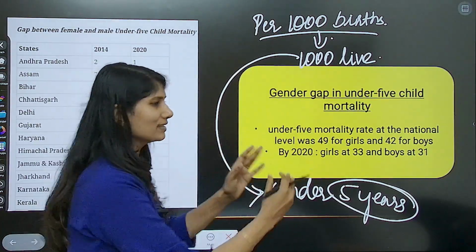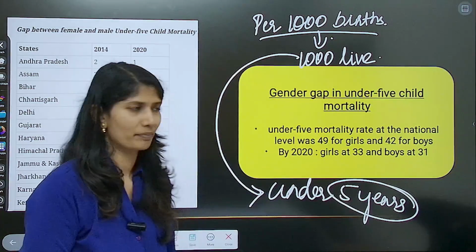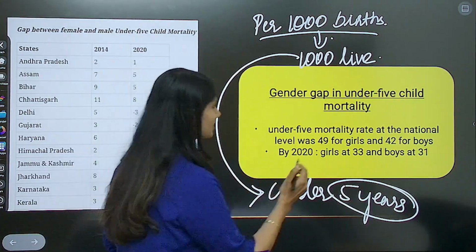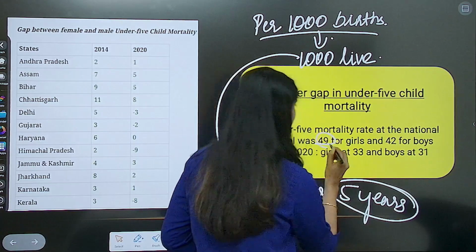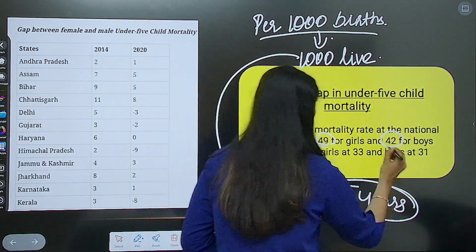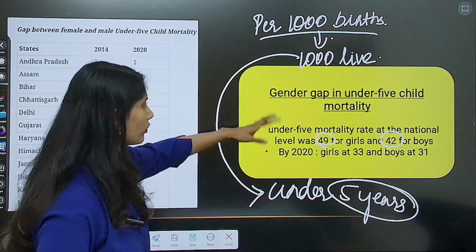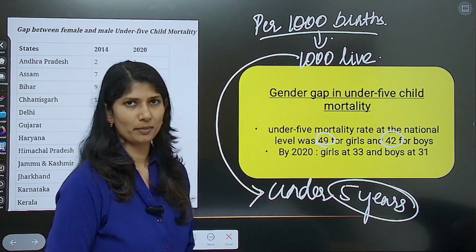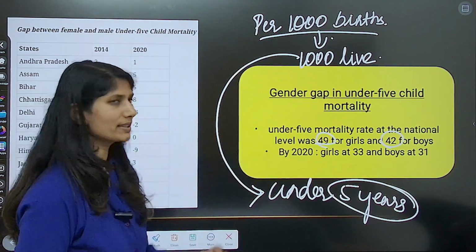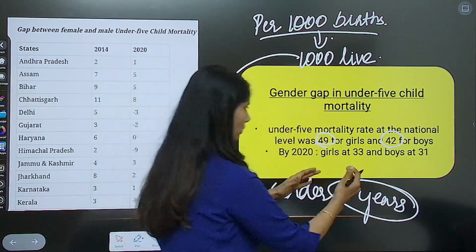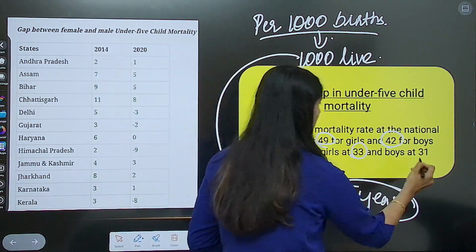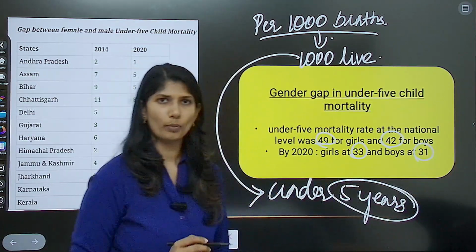That a child continuing to live up until 5 years of age, if you see, in between the mortality rate between guys and girls, girls was increasing. How much? Look at this. 49 for girls and 42 for boys. This was before your coming of Beti Bachao Beti Padhao. Now presently by 2020, the number has reduced, 33 for girls and 31 for boys.